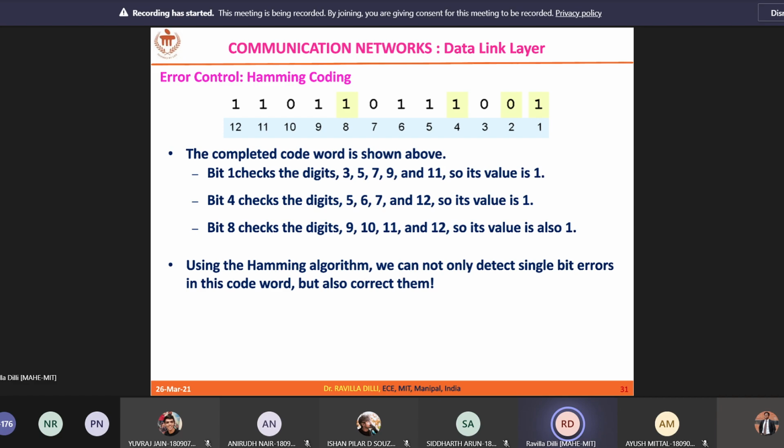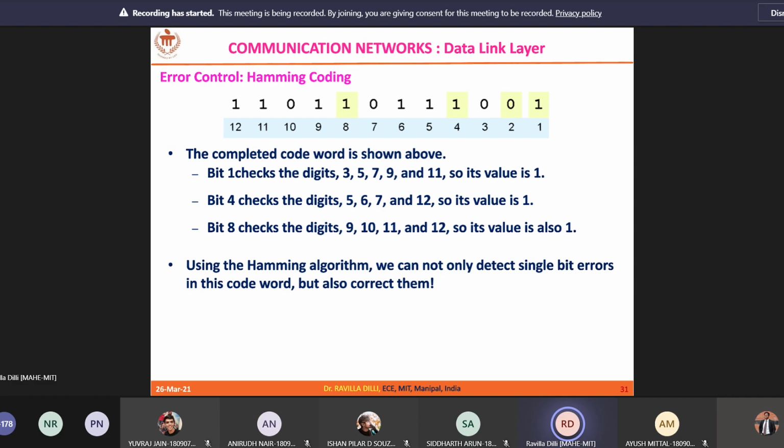Now R2 is XOR of 4, 5, 6, 7, 12. Fourth value is 1, XOR of fifth is 1, XOR of sixth is 1, XOR of seventh is 0, XOR of 12, which is 1. So R2 is 0.